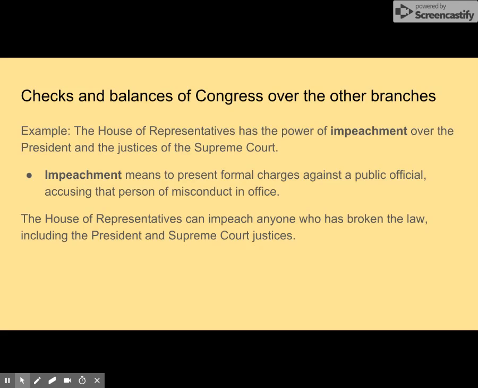After an official has been accused by the House of Representatives, the official has the right to a trial on those impeachment charges. The other part of Congress, the Senate, has the power to conduct the impeachment trial. Impeachment is a checking power because it stops the president or other high official from ignoring the laws of the country.